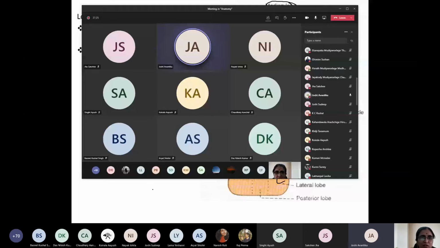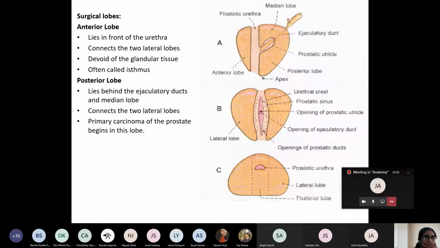Okay. Now the surgical lobes are very, very important, so we'll go into detail. First is the anterior lobe. This is the prostatic urethra. The anterior lobe lies in front of the prostatic urethra and connects the 2 lateral lobes. This anterior lobe is devoid of glandular tissue, and since it is devoid of glandular tissue and connects the 2 lateral lobes, it is often called the isthmus.